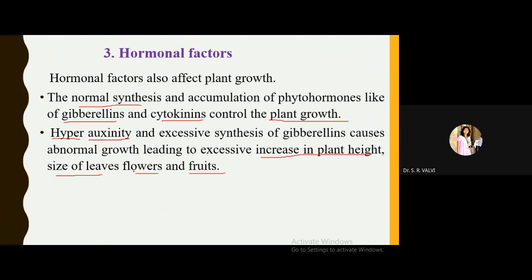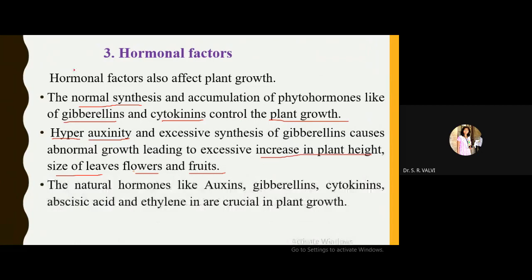So a higher concentration of these hormones is going to have an adverse effect on the plant. Natural hormones like auxins, gibberellins, cytokinin, abscisic acid, that is ABA, and ethylene play a very important, crucial role in plant growth.